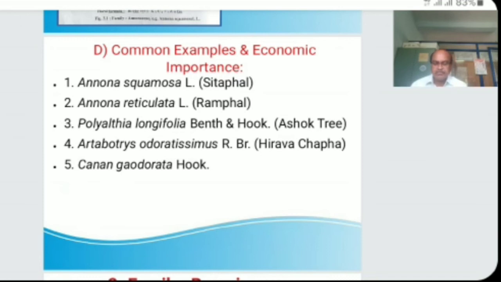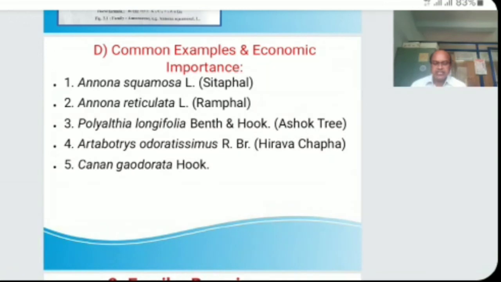First we see the first example, Annona squamosa. In Marathi it is called Sitaphal. We must see some economic importance of this plant: it is cultivated for edible fruits. The fruits are sweet and delicious to eat.